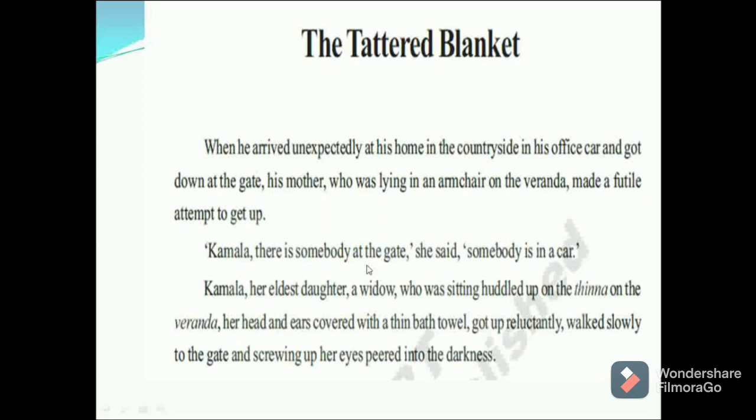Kamala, there is somebody at the gate, she said. Somebody is in a car. Kamala, her eldest daughter, a widow, who was sitting huddled up on the thinna on the veranda, her head and ears covered with a thin bath towel, got up reluctantly, walked slowly to the gate and screwing up her eyes, peered into the darkness.